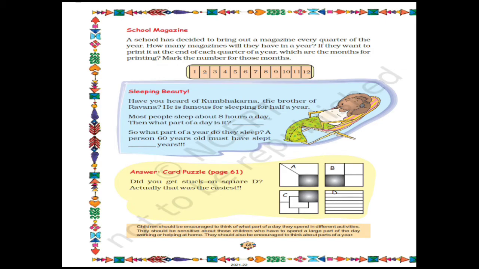So if they release one magazine at every quarter of the year, then how many total magazines will they have in a year? If they want to print it at the end of each quarter of a year, which are the months for printing? Now suppose they are going to print the magazine at the end of each quarter of the year, in which months are they going to print?